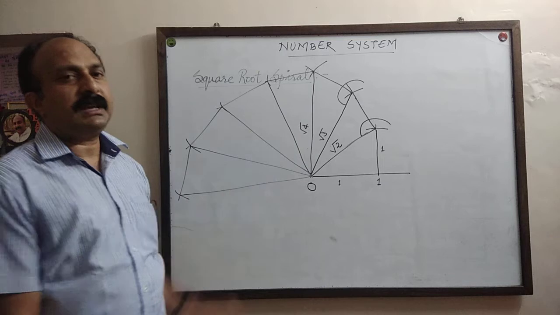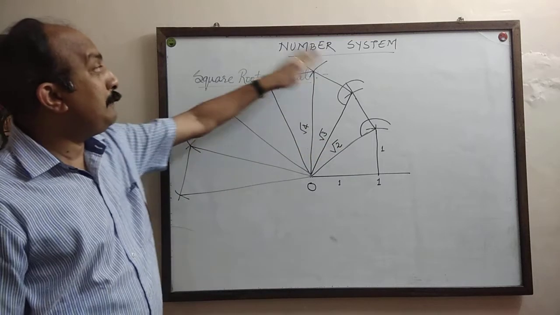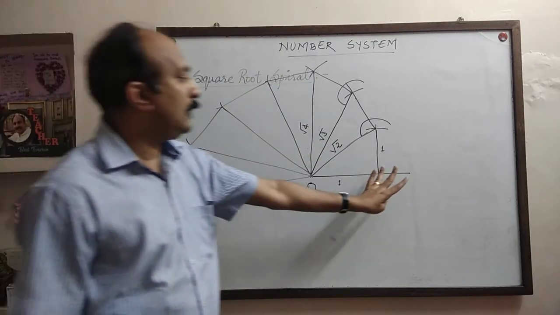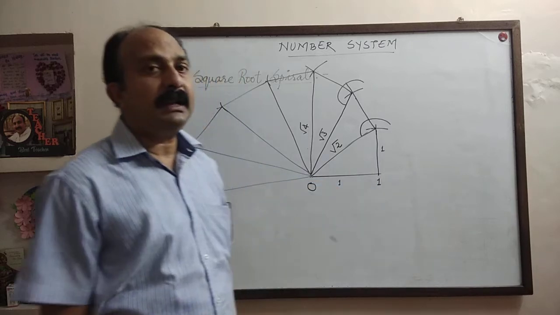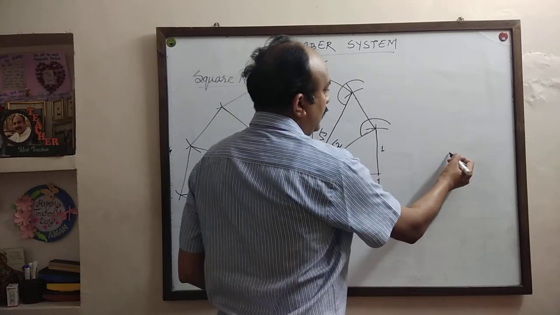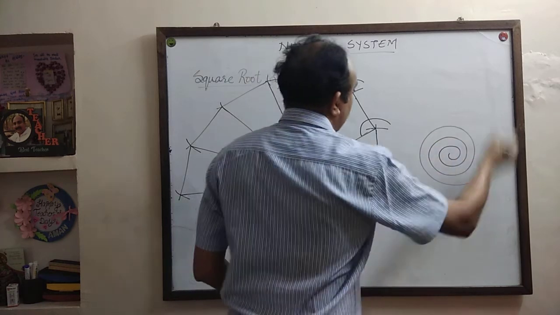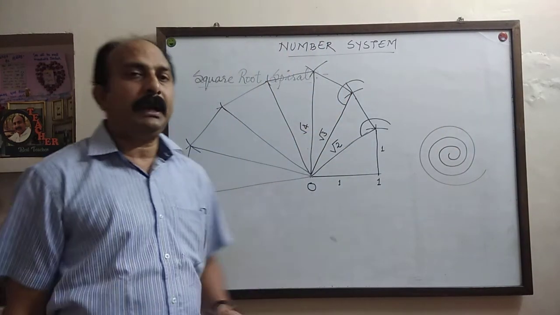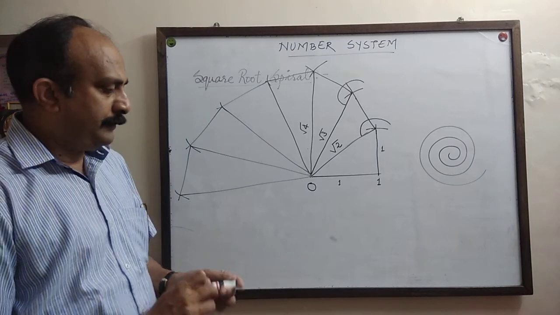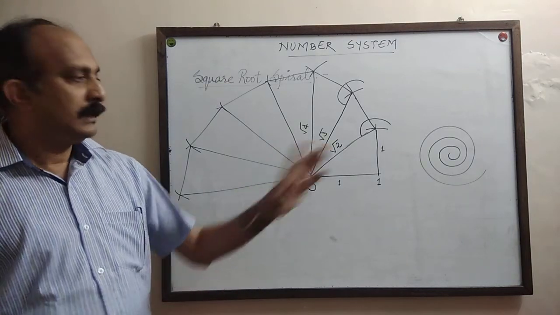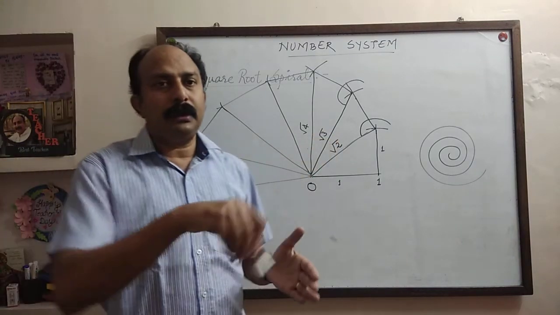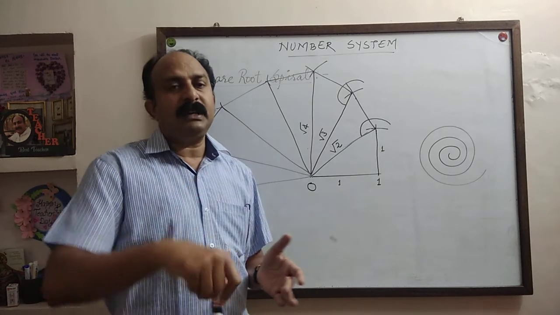If you continue this construction, you will get a spiral shape. I hope all of you know what a spiral shape is. Just like our mosquito coil, this shape is called a spiral.